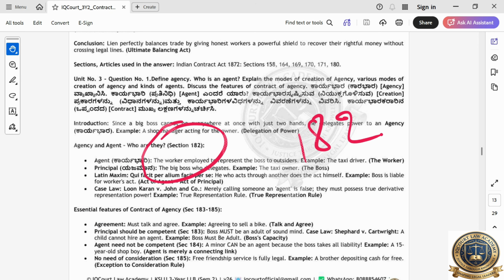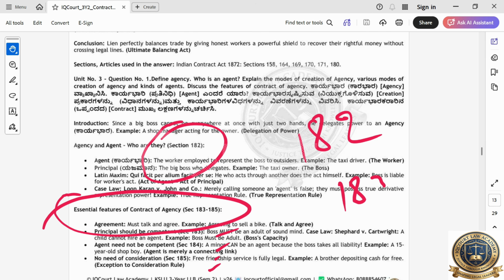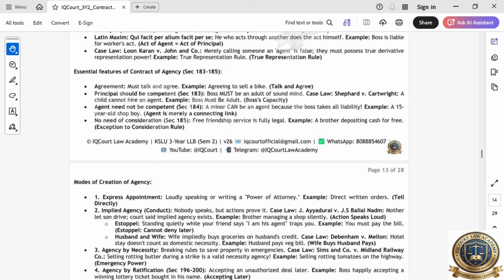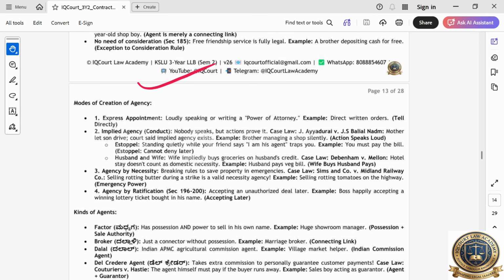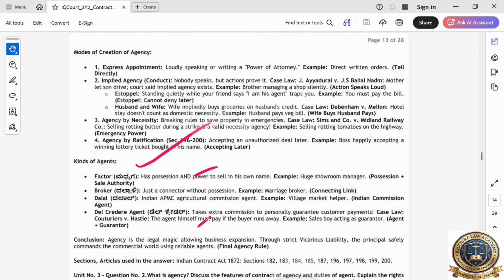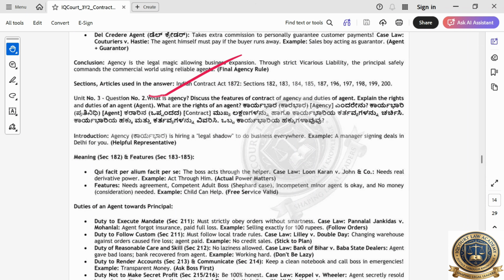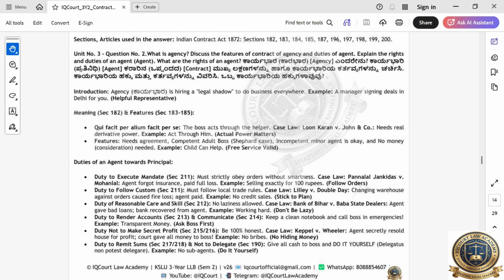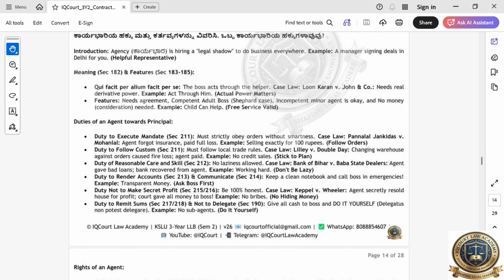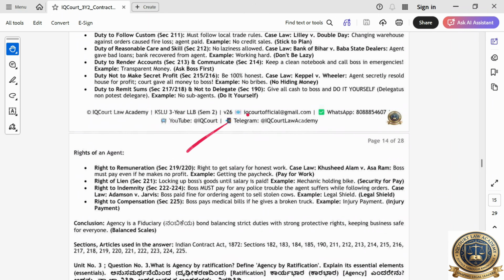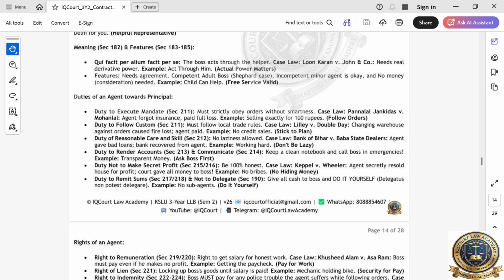Very, very important. See, in your essentials, you can write like this. If you are not able to recall, just write 183 to 185. Essential features of agency, mode of creation of agency, kinds of agency. These are different types of agencies. Next we have to write, then we will go to unit 3, question number 2. Now discuss the contract of agency. Duties. Just rights and duties you can write on your own. So these are all sections you have to write. If you're not able to remember, just write the range like this.